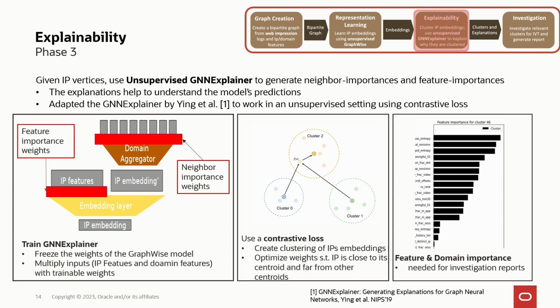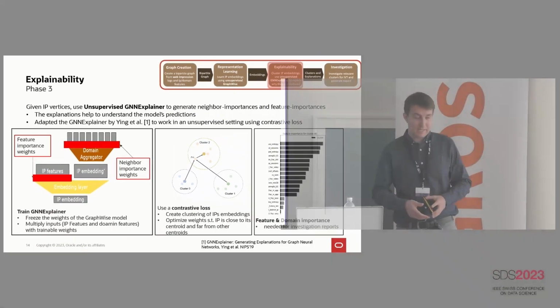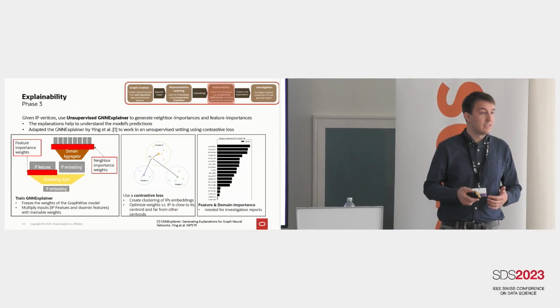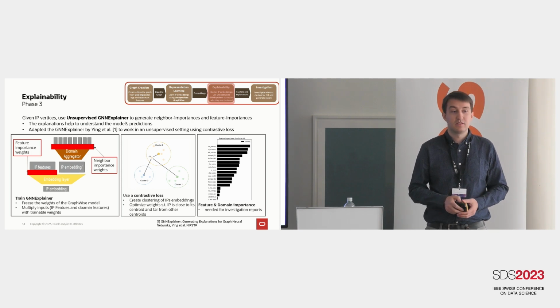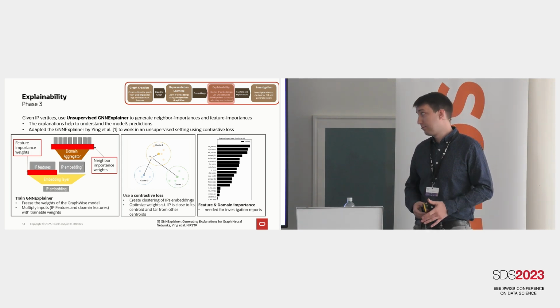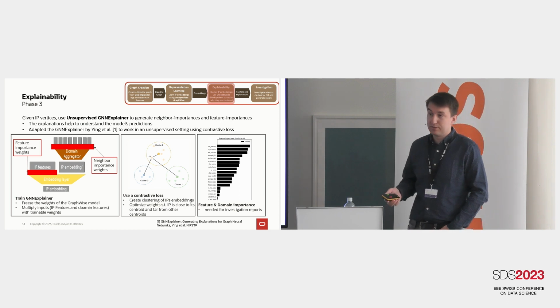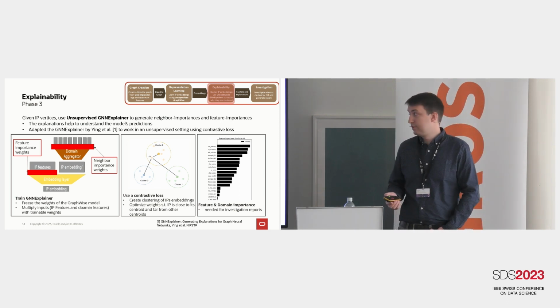And as you can see on the side there, the architecture looks the same, but just as an add-on, we now have these red bars, which signify these importance scores. And how it works is that instead of passing in the features as is into the model, we first multiply them with these learnable importance score weights, and then only pass them through the rest of the model. So you can imagine that if something is not important, this score will go down to 0, and the feature will not contribute to the embedding.